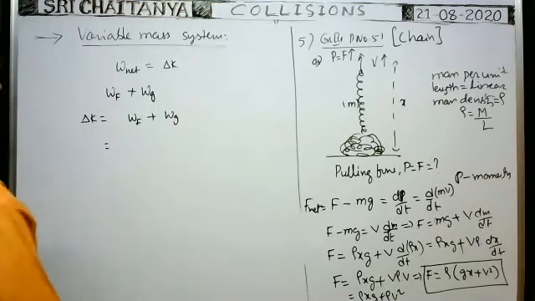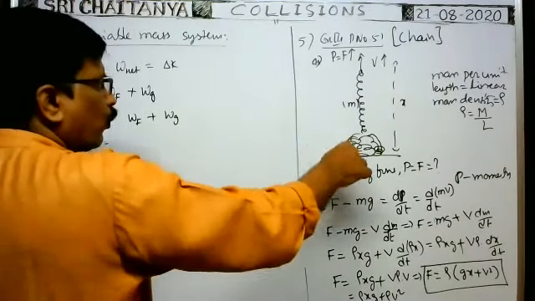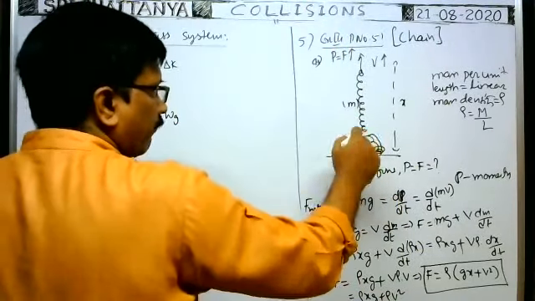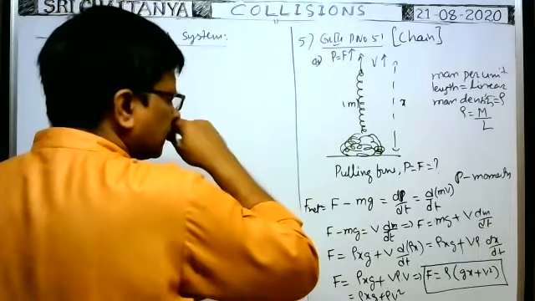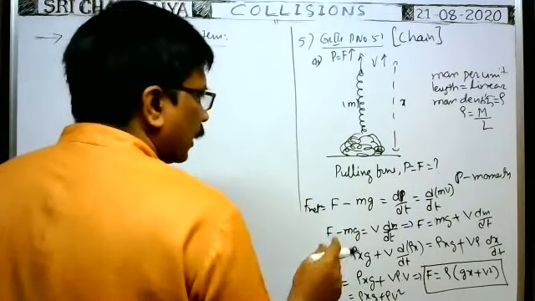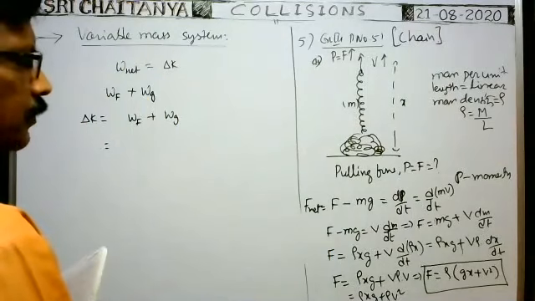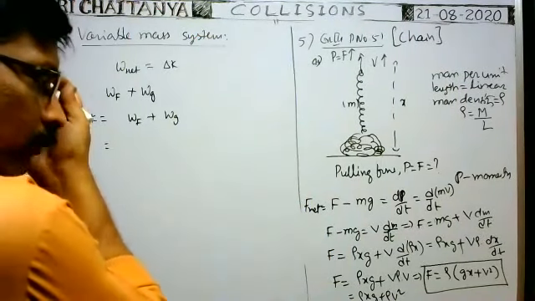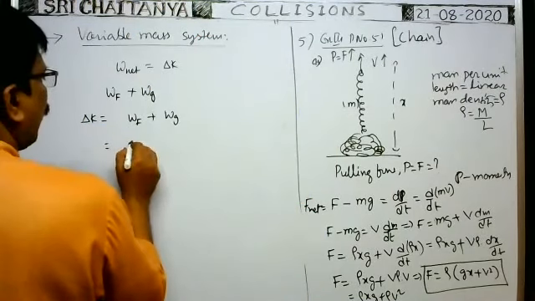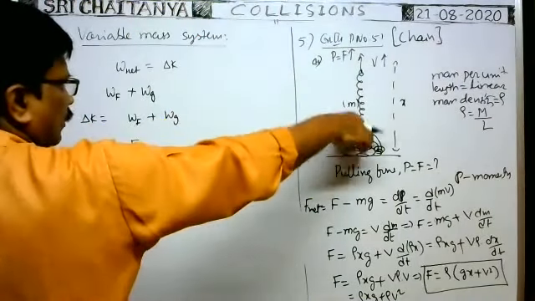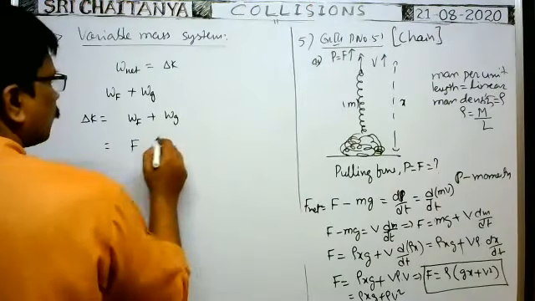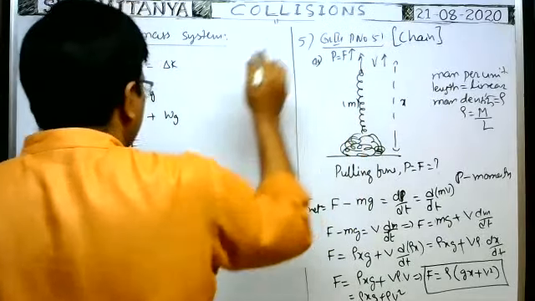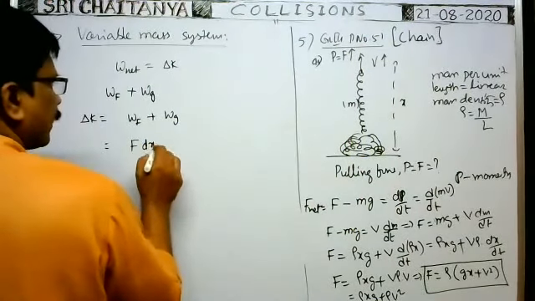Note that as the length hanging increases, the applied force in the upward direction has to be increased. That means the applied force is not constant; it varies with the hanging length. So for a small increase dx in length of the chain upwards, the applied force is also upwards, so positive work is done, F dx.